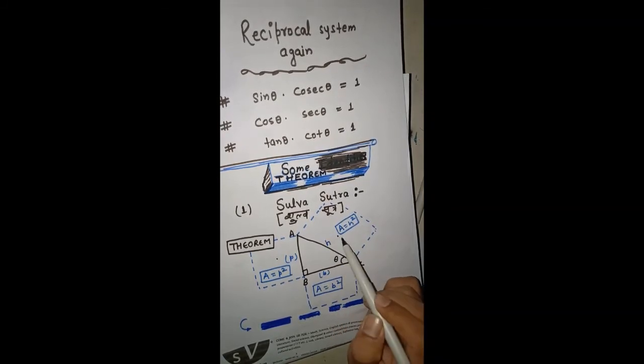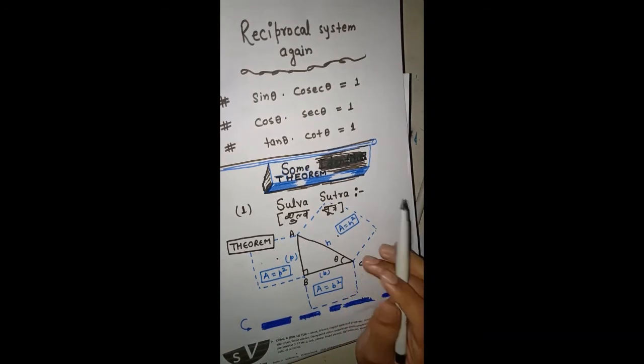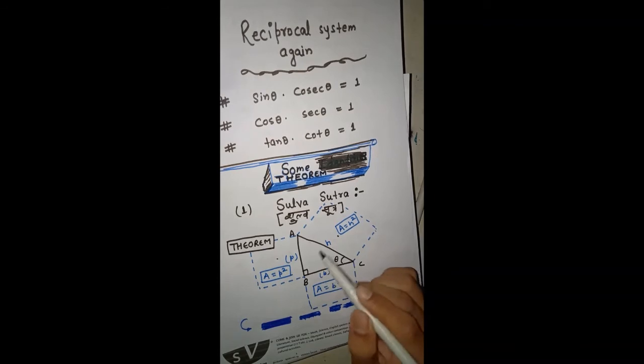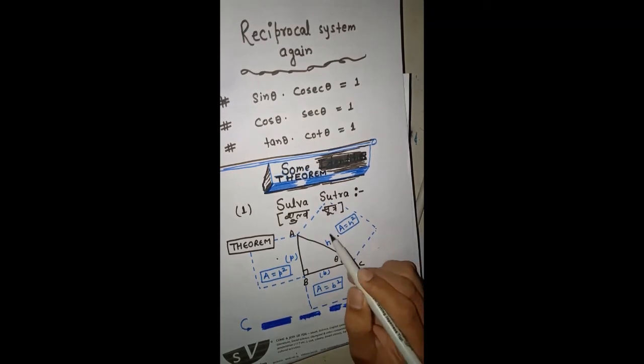Obviously this one, because if AC is one of the sides of this square, it means this is also AC, this is also AC, because every side of a square is the same. And you already know that AC is the biggest side, or the hypotenuse is the biggest side in a right angle triangle. Are you getting my point? That's why the area of this region is highest.